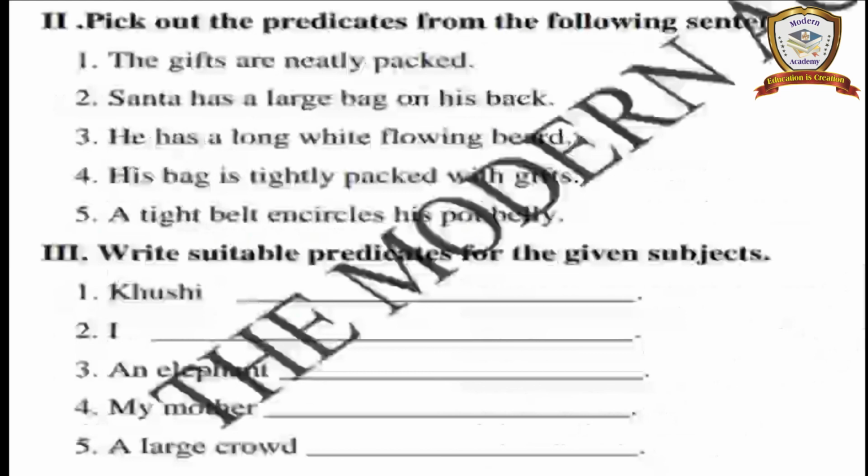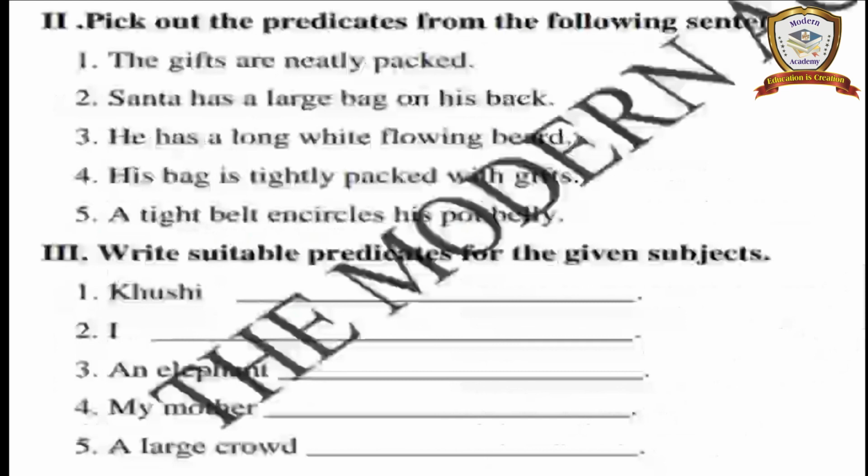This is the first Roman, and the second Roman is pick out the predicates from the following sentences. We are given 5 sentences. You have to underline the predicates and write them in your notebook. See, the gifts are neatly packed. First divide the subject and predicate in the given sentences, then write only the predicates in your notebook.